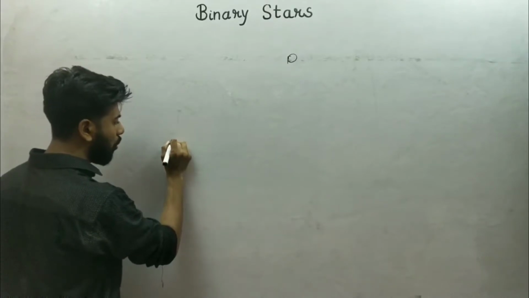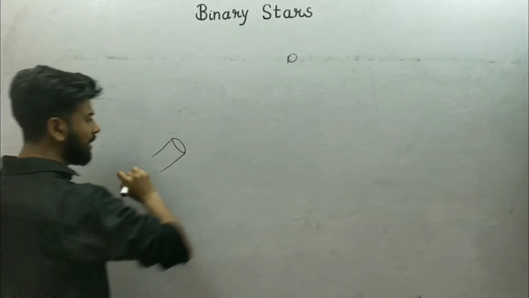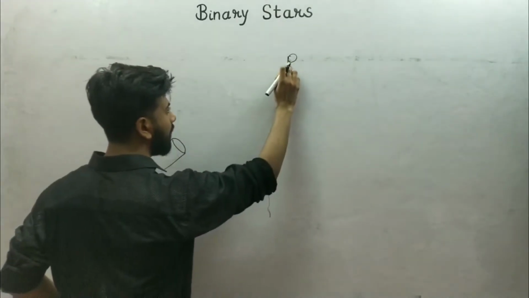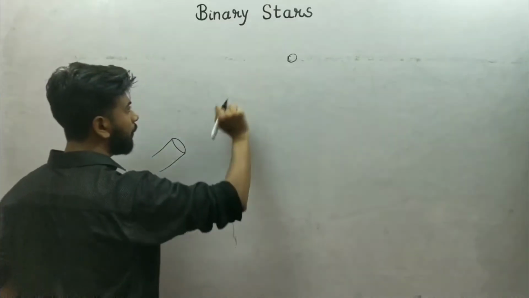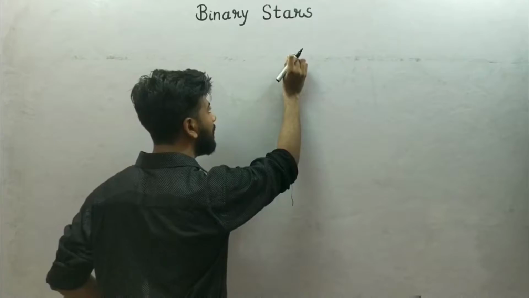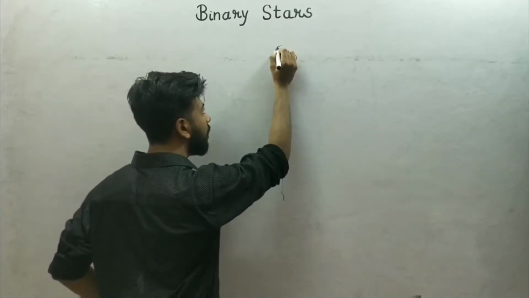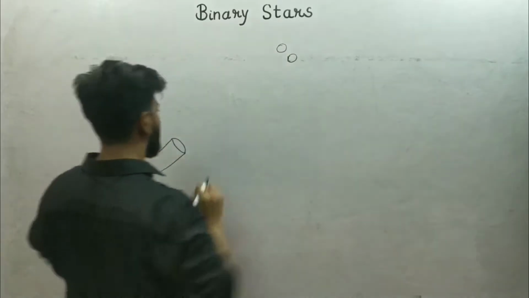This is my telescope and I am looking at this star. And when I look carefully, I find that this is not the only star. Here is another star which is very close to this star.